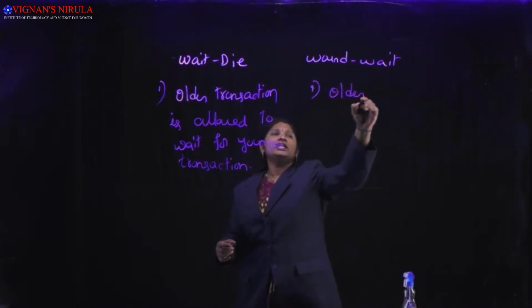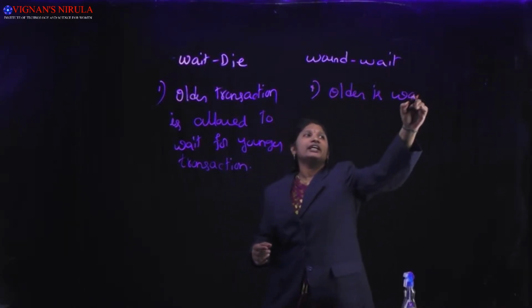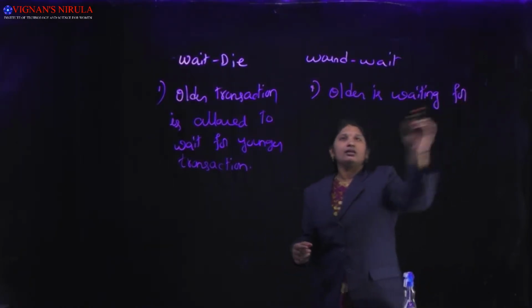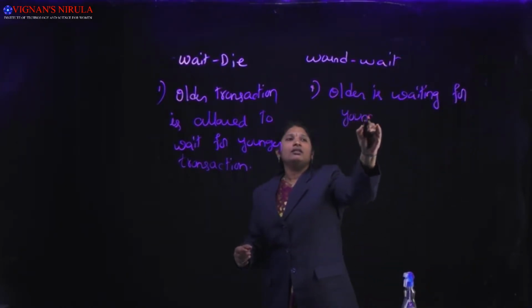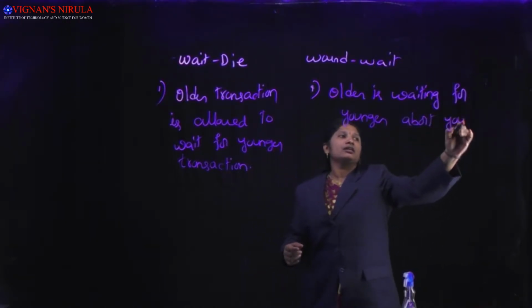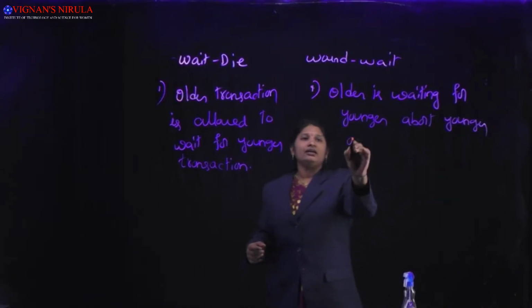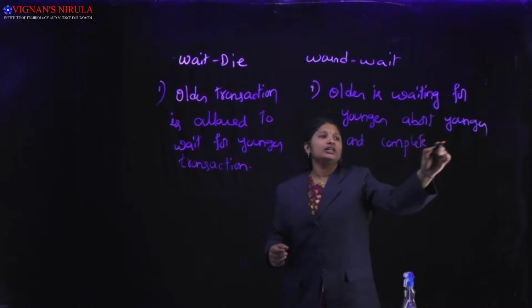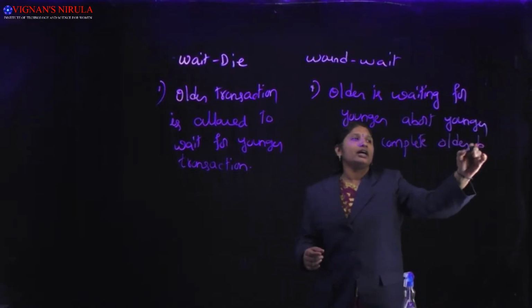Whenever the older is waiting for the younger, abort the younger and complete the older before the younger.